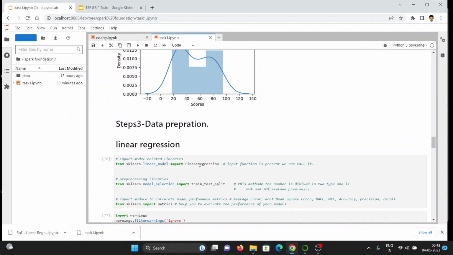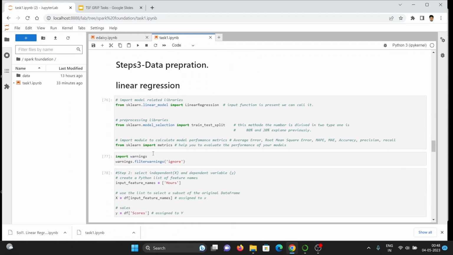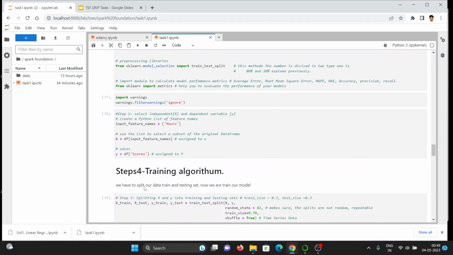And step number 3, the data preparation process. In this case, we import the libraries: the linear regression model, the train test split, and sklearn metrics. We assign the input feature name to capital X, which is the independent variable, and the score is assigned to y, which is the dependent variable.